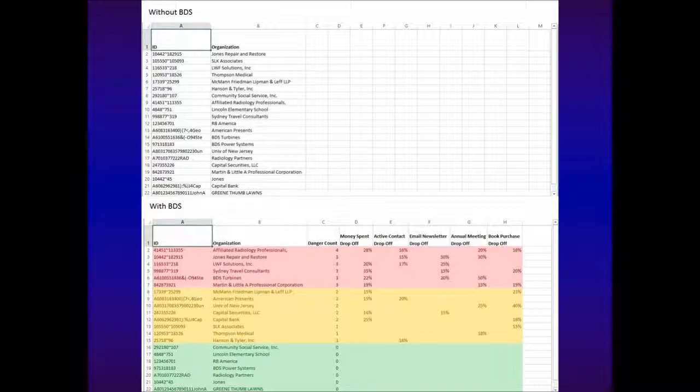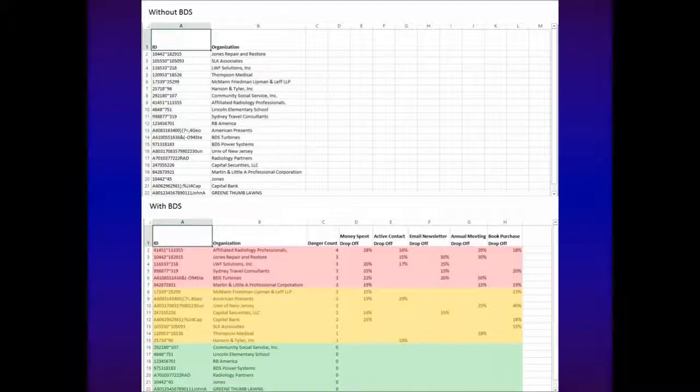BDS will assist in generating the process to score each member after each data refresh. It could be daily, weekly, monthly, or quarterly based on the client's needs. This way, users see members going up and down in the danger report, being considered less or more likely to attrite as the transactional history changes and the company information changes.